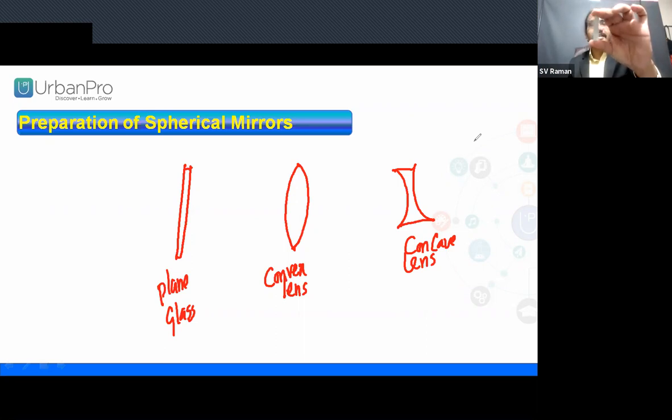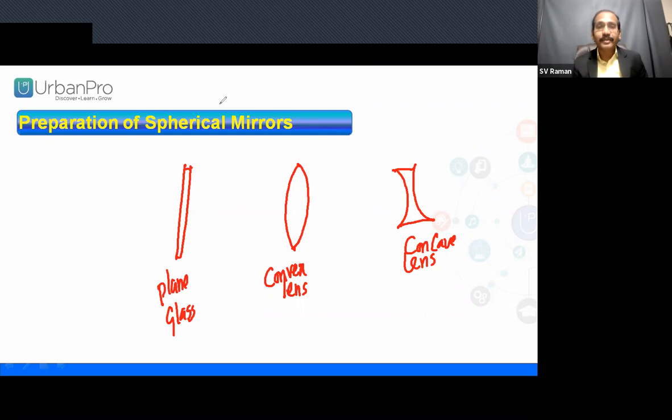In the concave lens, you can see a change in the image. In the convex lens, you can see the change of an image. Side by side, you can compare how the image nature is changing. So this is the property of the lenses, which we can study further in detail. Now, how to define a convex lens and a concave lens? If both sides bulge outwards, it is a convex lens. If both sides bulge inwards, it is a concave lens.